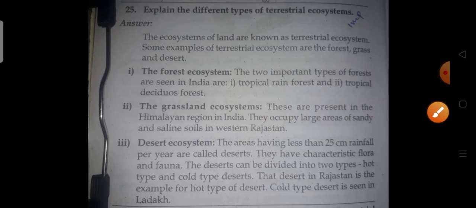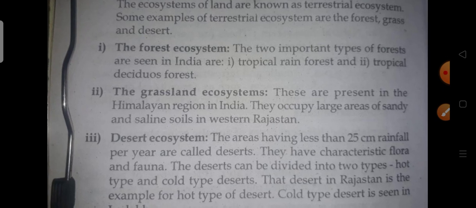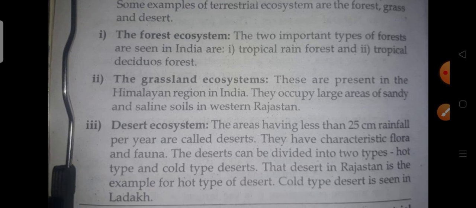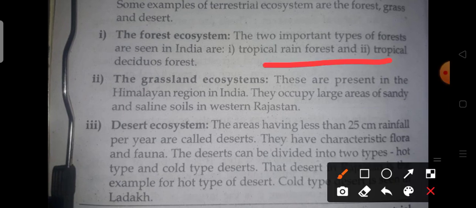So next coming to explain the different types of terrestrial ecosystems. There are 3 types of ecosystems: forest ecosystem, grassland ecosystem, and desert ecosystem. For forest, 2 important types of forests are seen in India: tropical rainforest and tropical deciduous forest. Next one is the grassland. These are present in the Himalayan region, India. They occupy large areas of sandy and saline soils in western Rajasthan. Just we have to write the examples.